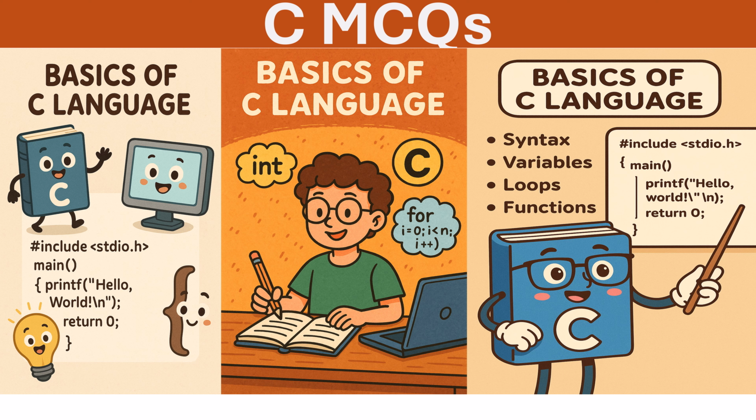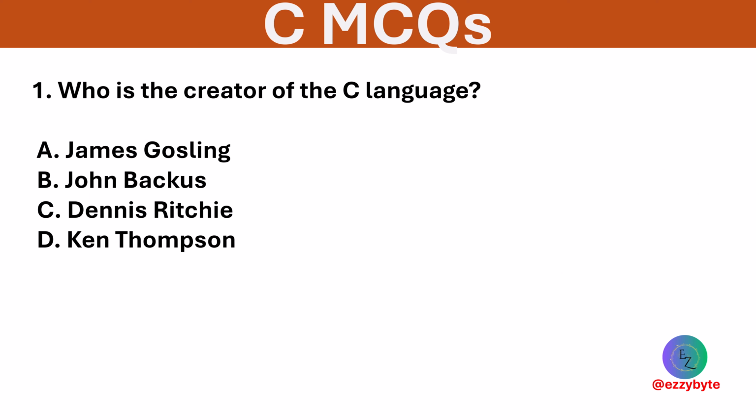Let's get started. Who is the creator of C language? The options are James Gosling, John Backus, Dennis Ritchie, and Ken Thompson. Option C is correct. Dennis Ritchie created the C language.